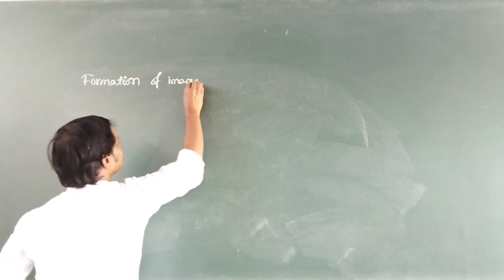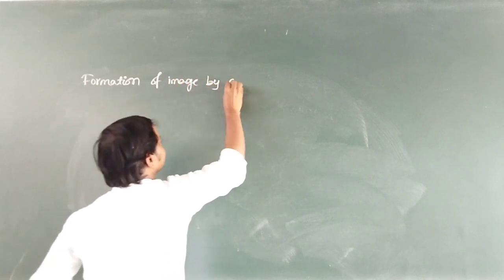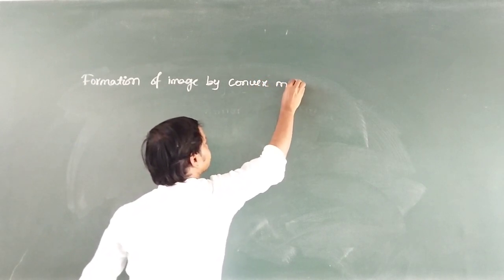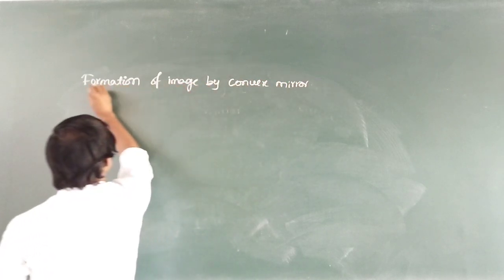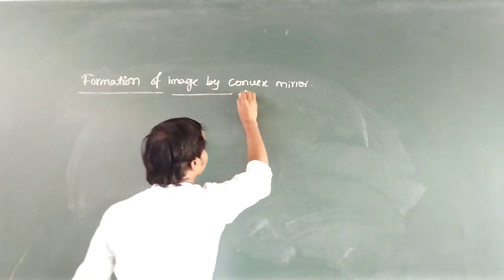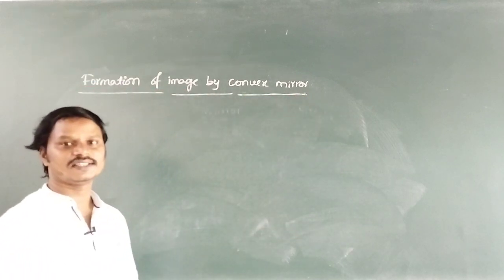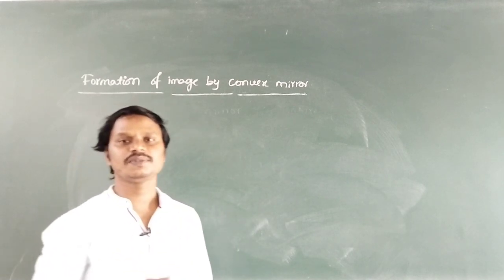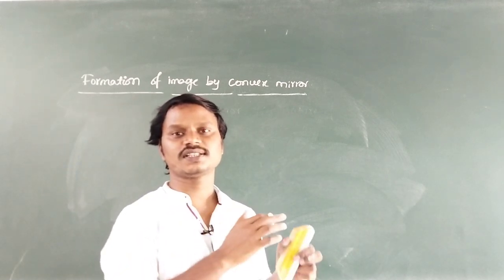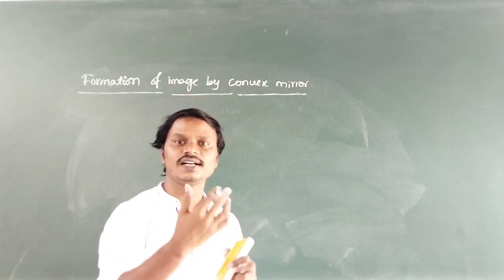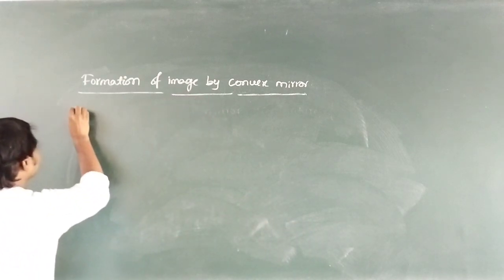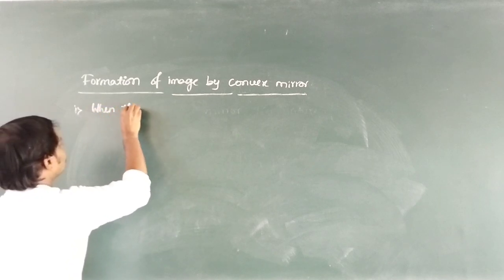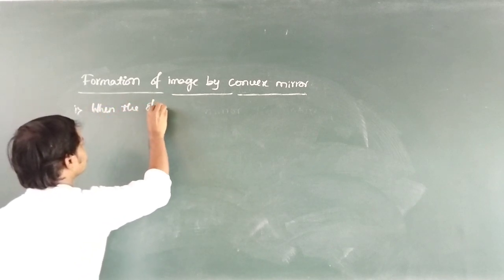Formation of image by convex mirror. So let us draw the ray diagram. There are only two possibilities. One possibility, object is at infinity, and another possibility, object anywhere between infinity and pole. First case, when the object is at infinity.